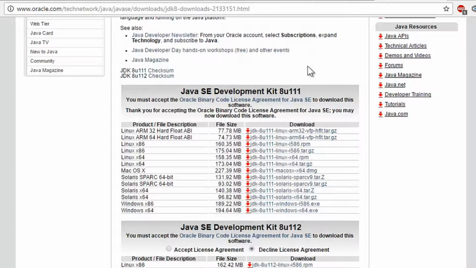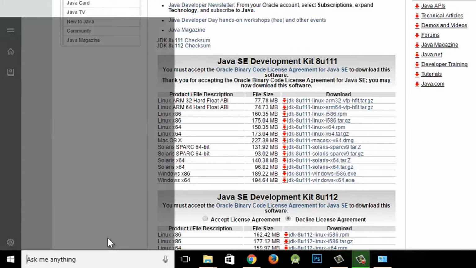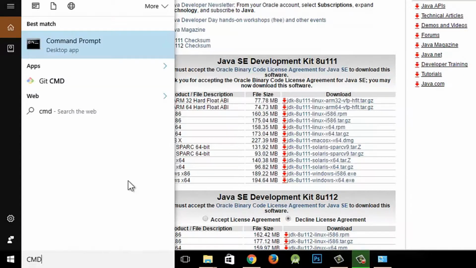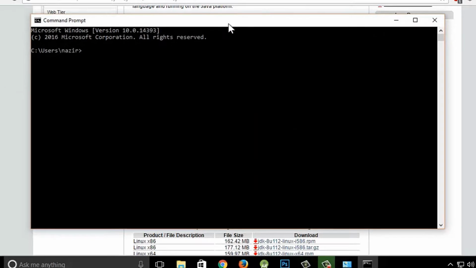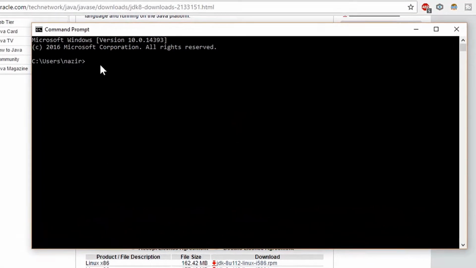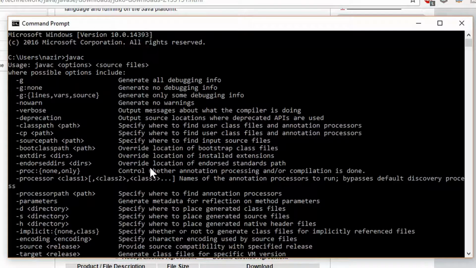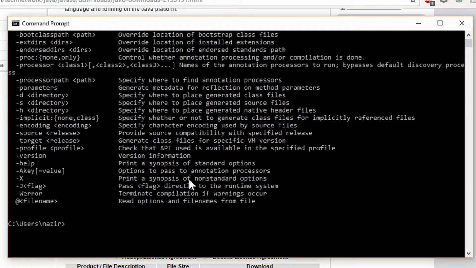But how can we know whether it is installed or not? To check that, we have to use the command prompt, that is cmd. Hit enter. Here it has been opened. Here in small caps I'm going to type javac, to check whether Java has been installed or not. Then I'm going to hit enter. If you find this, that means your Java has been installed. If not, try the steps from the starting.